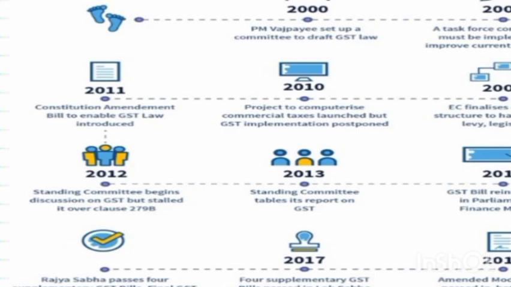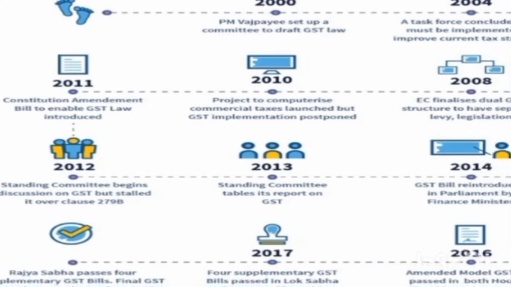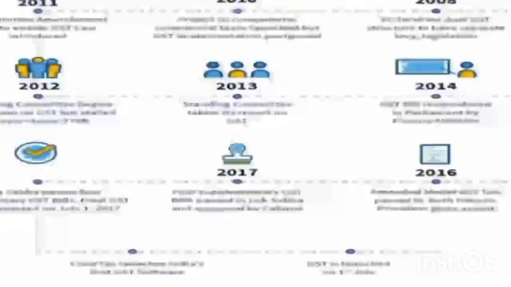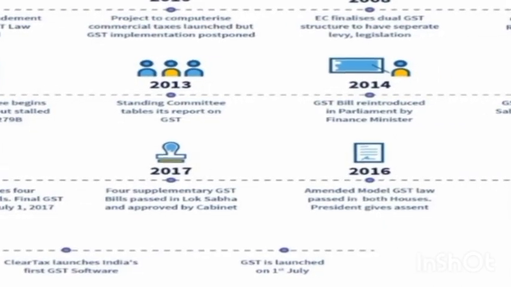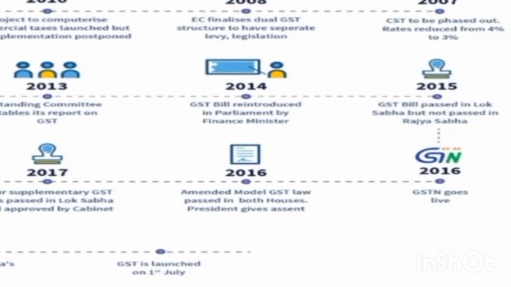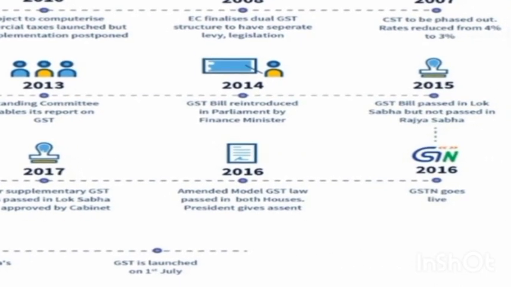And in the year 2012, the Standing Committee began discussion over GST, and they mentioned GST in 279B. And in the year 2013, the Standing Committee prepared a report on GST, and in the year 2014, the GST bill was reintroduced in Parliament by the Finance Minister. In the year 2015, the GST bill was passed in Lok Sabha, but it was not passed in Rajya Sabha.